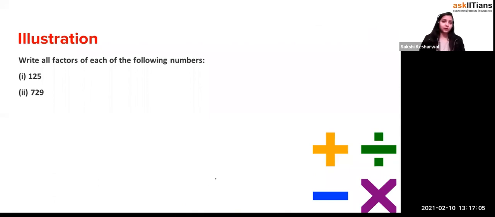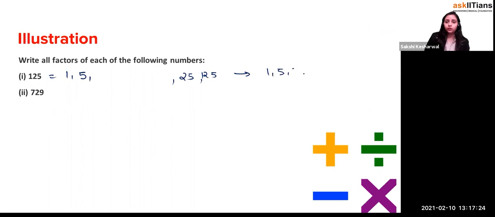This is the same thing, right? Find all the factors of each of the following numbers, like 125. So this will be 1, and then 25, 125, right? Now 125 is divisible by what? 5. So this is 5 and this is 25, right? So the factors will be 1, 5, 25, and 125, right?